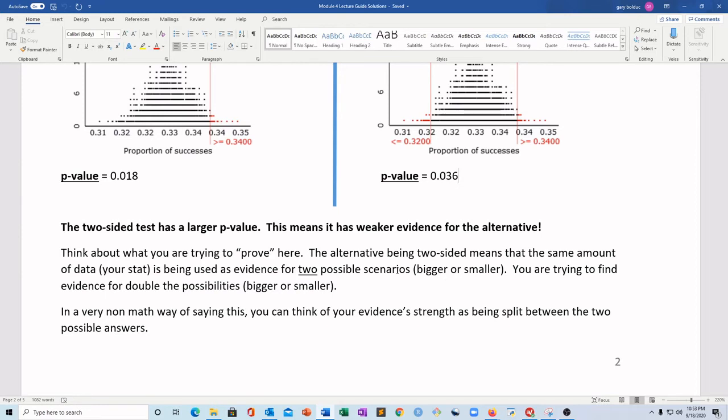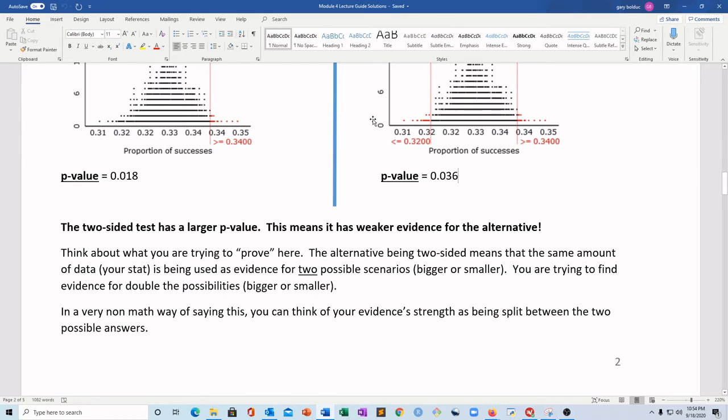So I think one way to think about this, not even in a mathy way necessarily, but just thinking about what we're doing. What are we trying to prove or show here? We're looking for evidence for the alternative, okay? So if your alternative is two-sided, then that same statistic that you have, that's your evidence. Your evidence is the statistic that you have.